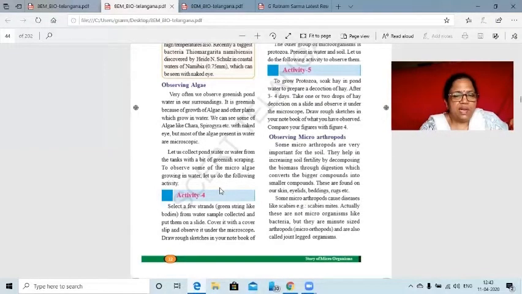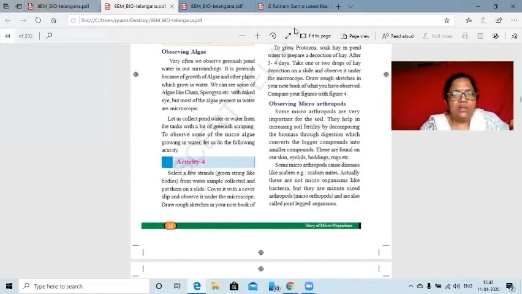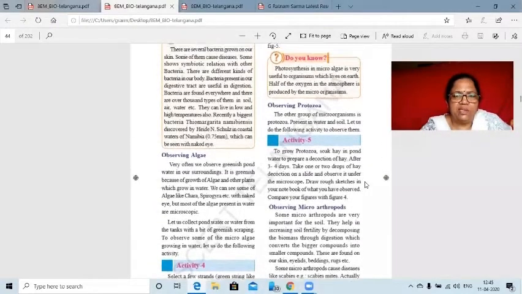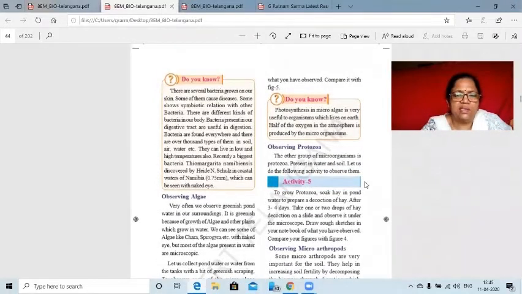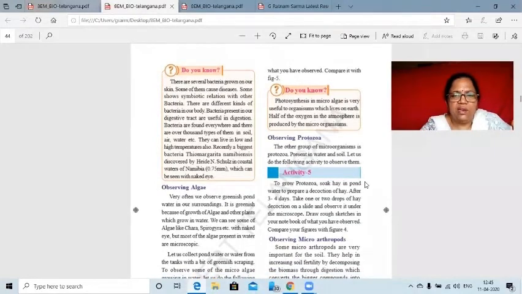Another one is activity 4. What is mentioned here? We have to collect some sample. In activity 4, we take some strands of green algae and put some parts on the slide. Using a cover slip, we close the green strands and observe under the microscope. Then we will study the cell construction of the algae.